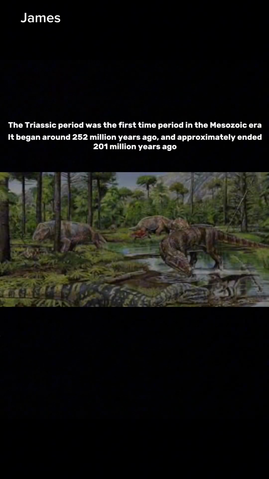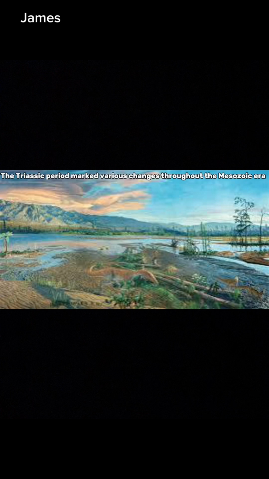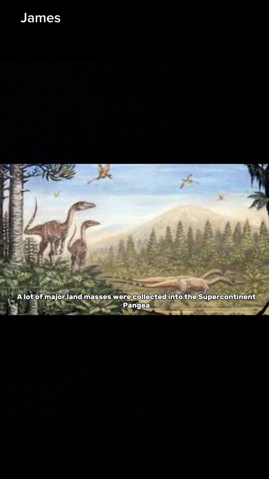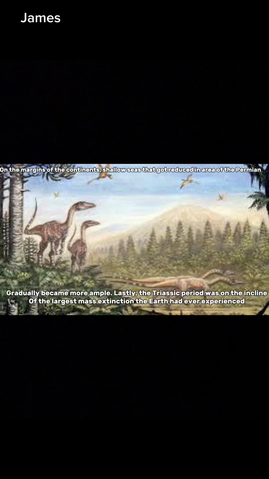The Triassic period was the first time period of the Mesozoic era. It began around 252 million years ago and ended approximately 201 million years ago, followed by the Jurassic period. The Triassic period marked various changes throughout the Mesozoic era, including the evolution of life and the geographic distribution of the landmasses. A lot of major landmasses were collected into the supercontinent of Pangaea. Terrestrial climates were primarily warm and dry, even though the Earth's crust was active. On the margins of the continent, shallow seas that had been reduced in the Permian gradually became more ample. Lastly, the Triassic period ended with the largest mass extinction the Earth has ever experienced.